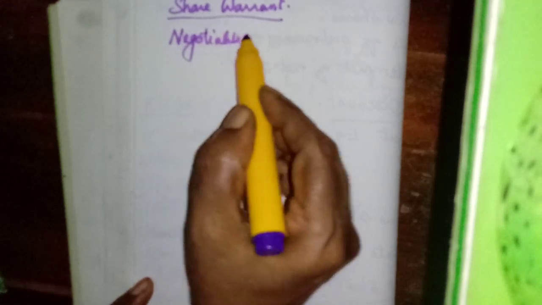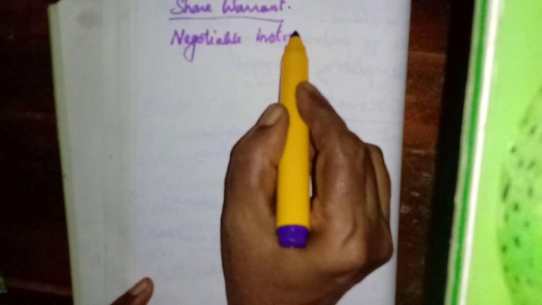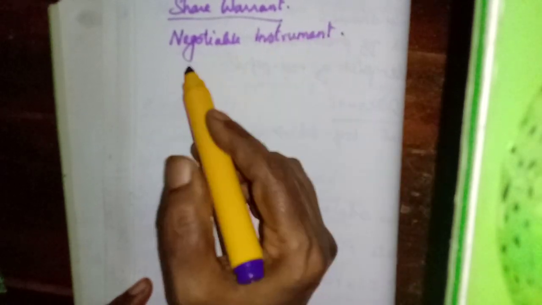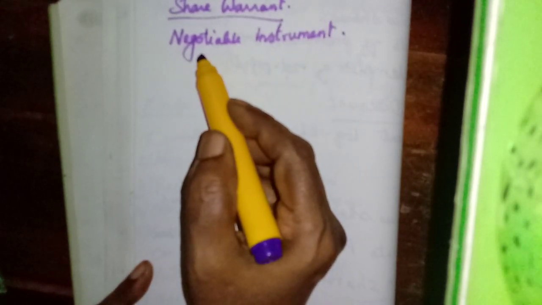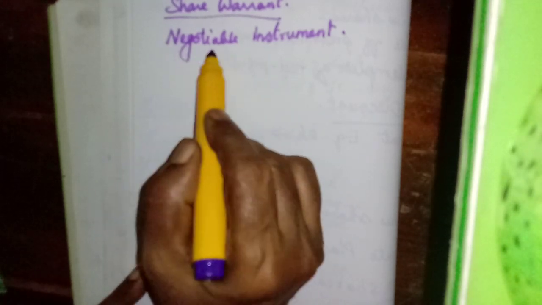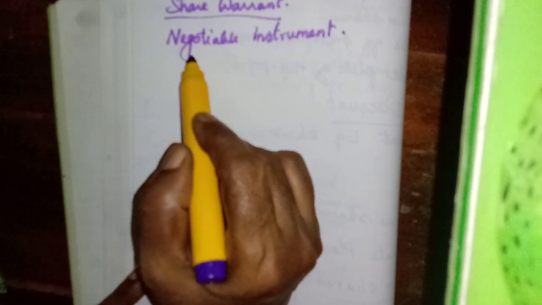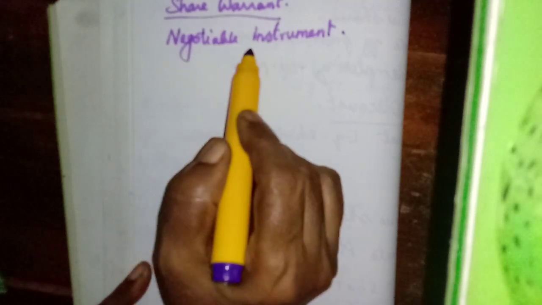A slight difference is there between the share certificate and the share warrant. Share warrant is also a negotiable instrument. They may ask for one word: which is a negotiable instrument, share certificate or share warrant? Here the share warrant is a negotiable instrument. We know the meaning of a negotiable instrument: the ownership can be transferred from one person to another.